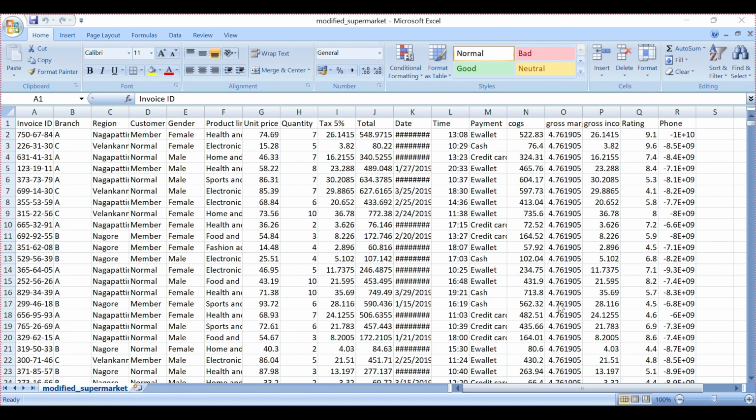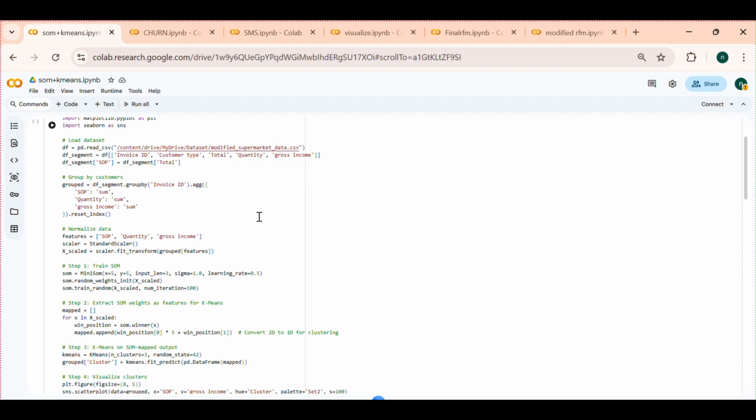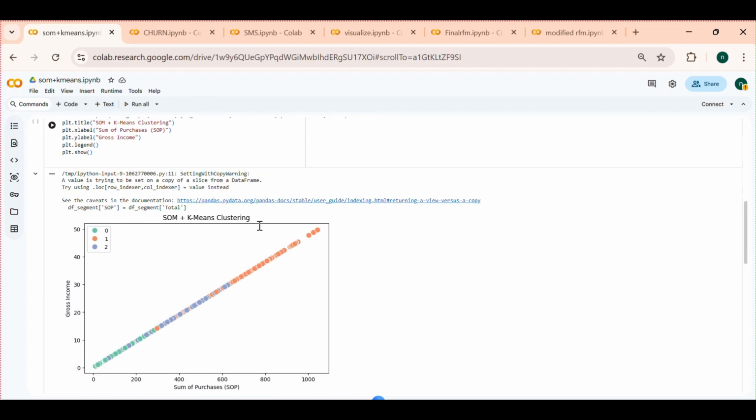This is the dataset used for customer segmentation. Here we combine the two algorithms SOM and K-means. SOM means self-organizing map, which helps to visualize the customer similarity, and K-means helps for clear customer boundaries. So combining these two algorithms, we got accurate answers. In this graph, each color represents a customer group based on similar purchasing behavior.